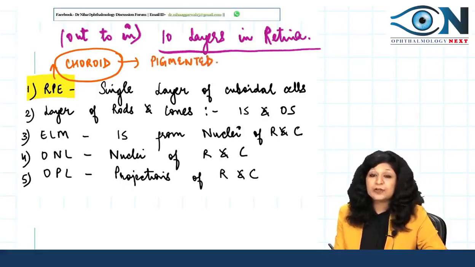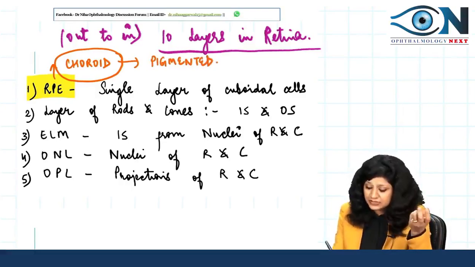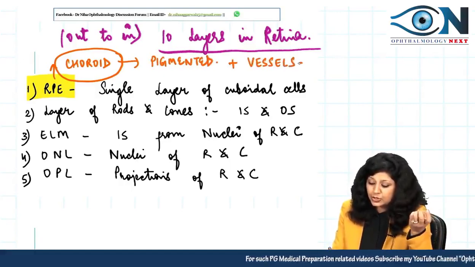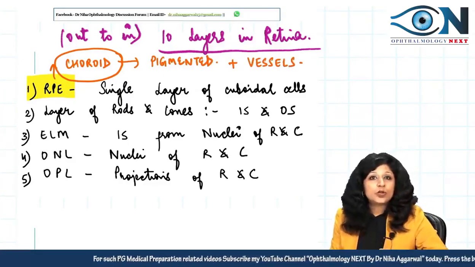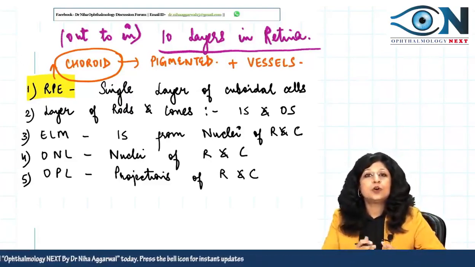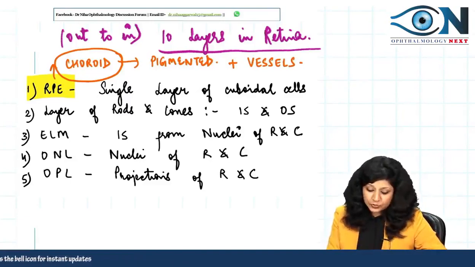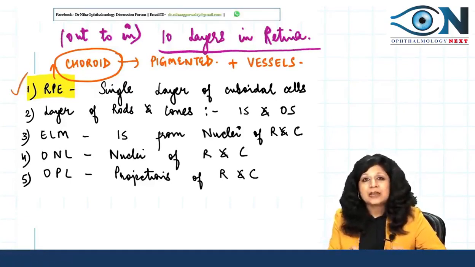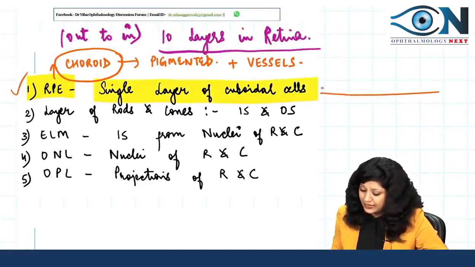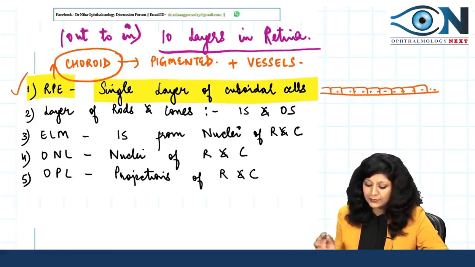So if you are able to see a dark layer having the pigments along with the vessels, because it is richly supplied with the capillaries, so you are able to identify the choroid. Then it is very important that you know that this is the outermost part of the retina, and next to this will be the RPE layer. Now this RPE layer contains a single layer of cuboidal cells, so you will see a very thin layer here, just a single layer, something like this, that is your cuboidal cells. So this is how RPE will look.